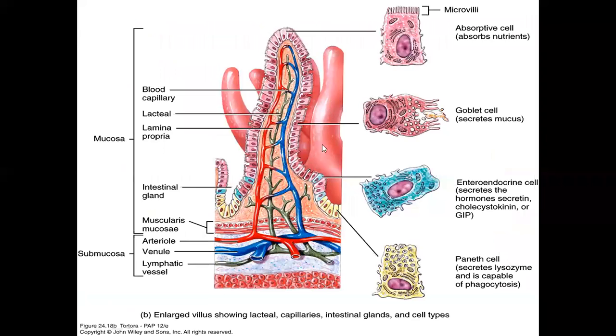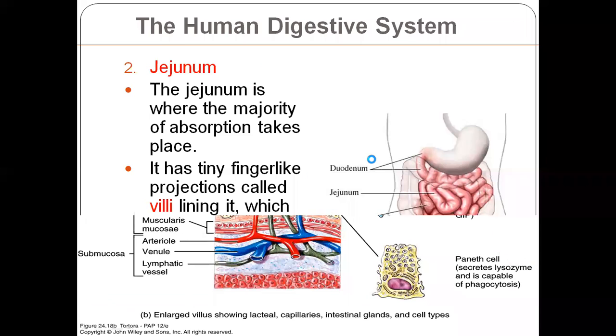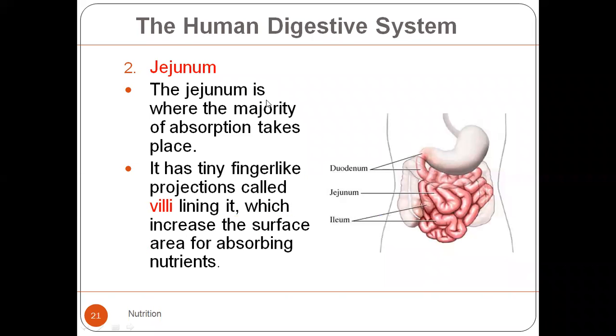This diagram comes for writing. Okay. I'll take the small intestine back again. The jejunum is where the majority of absorption takes place. It has tiny finger-like projections called villi lining it, which increase the surface area for absorption of nutrients. Now, because most of the absorption has already taken place.